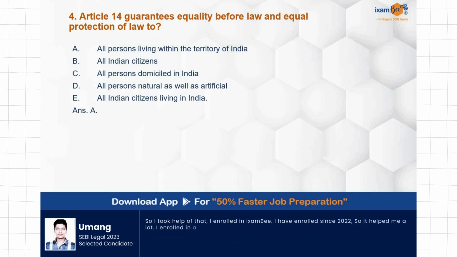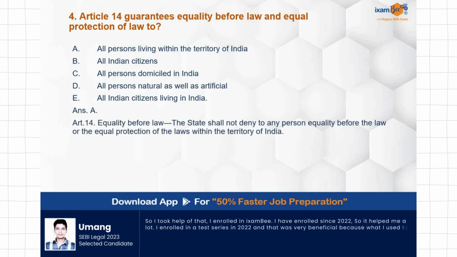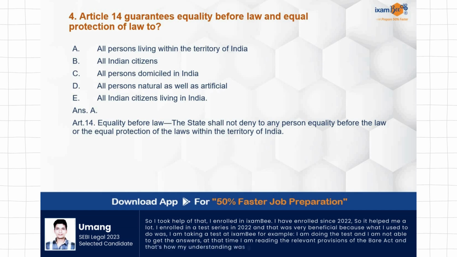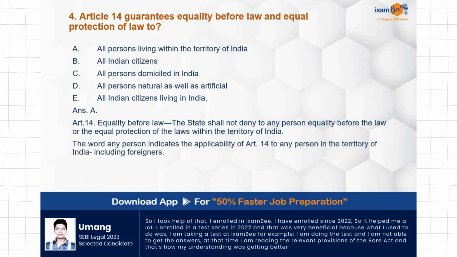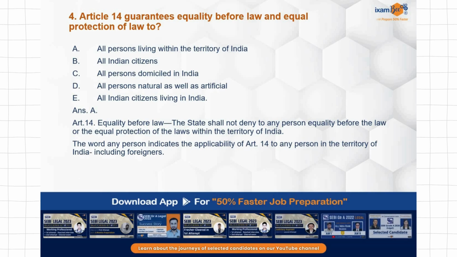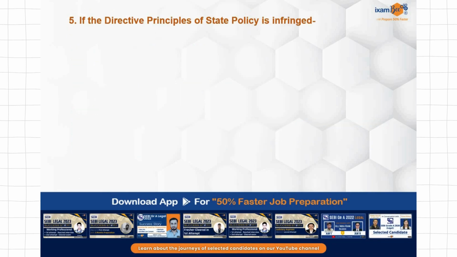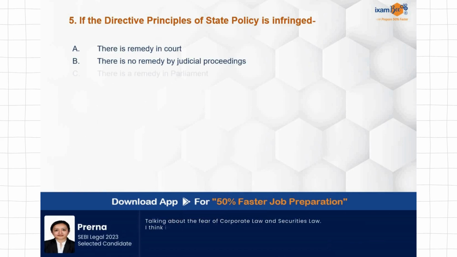All the persons living within the territory of India is what is the applicability of Article 14. Any person. State shall not deny to any person, including foreigners also.